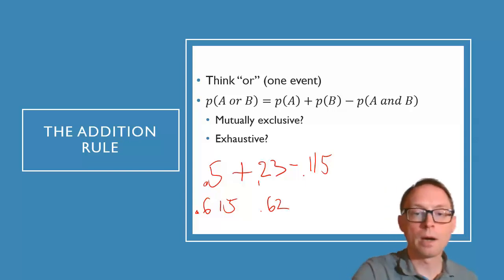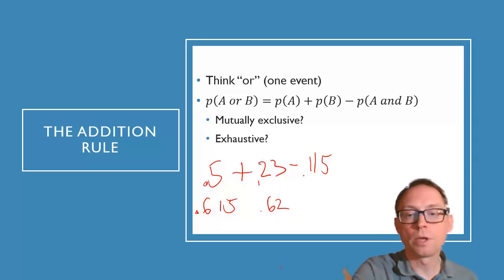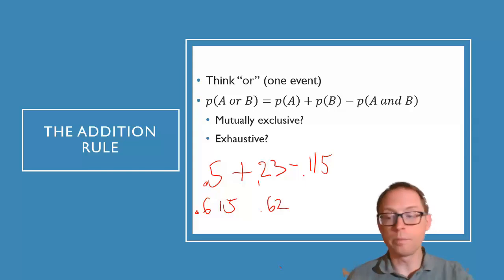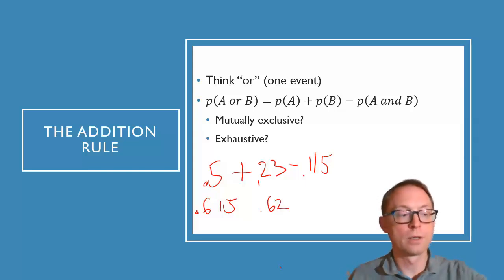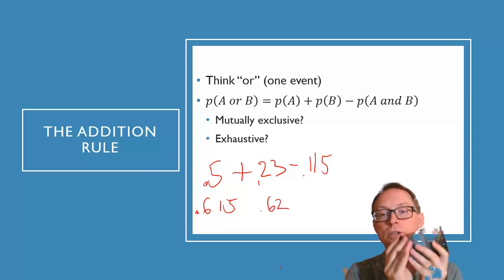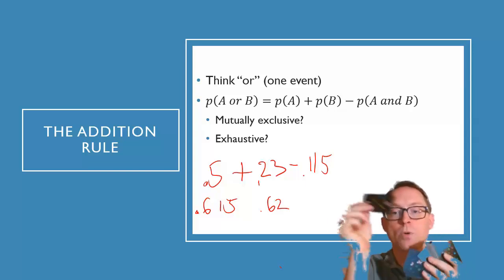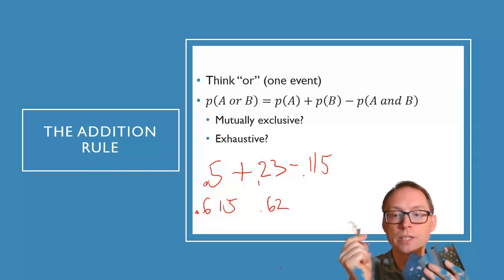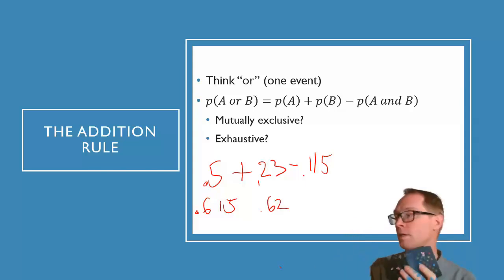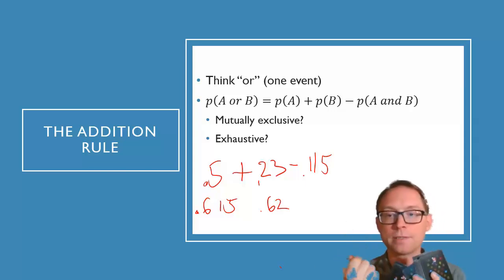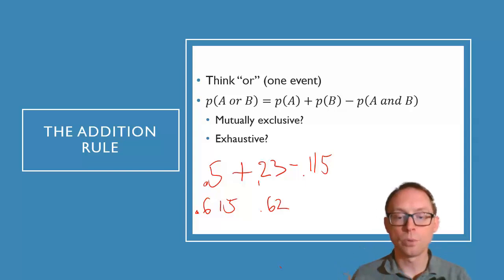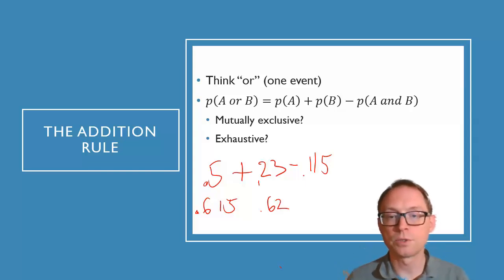The probability of you getting either a red card or a face card in one pull, right? So what we're saying is the probability of me taking these cards and randomly pulling it out and getting a red card or a face card. By the way, this is the ace of diamonds. So the probability of me doing that, of getting a red card or a face card, is 0.62, 62%.